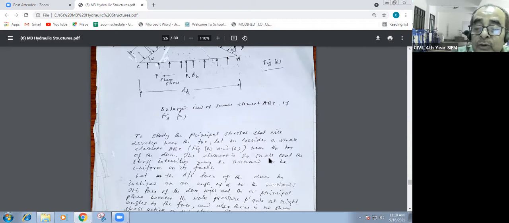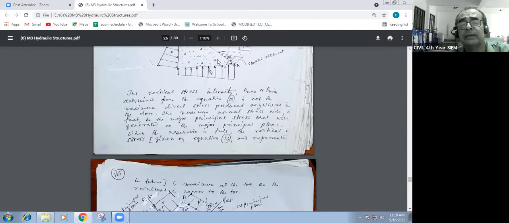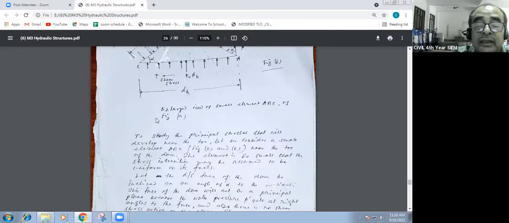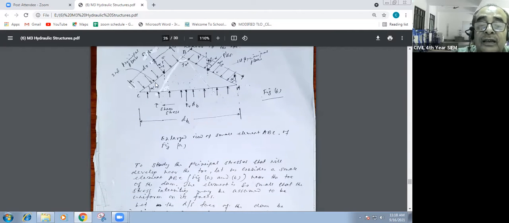The element is so small that the stress intensity may be assumed to be uniform. This element ABC is so small that the stress intensity may be assumed to be uniform on its faces. There are three faces: one face, another face, and then another face.